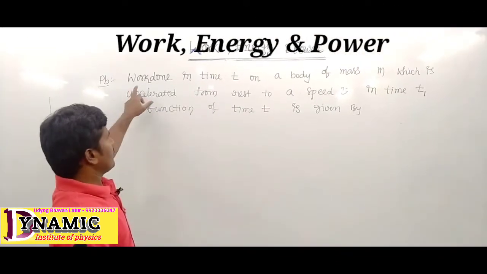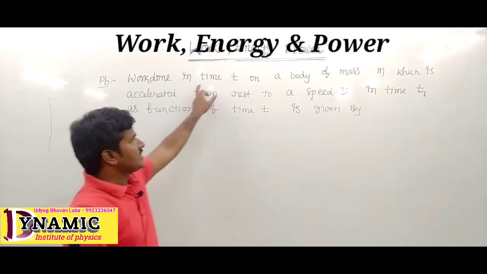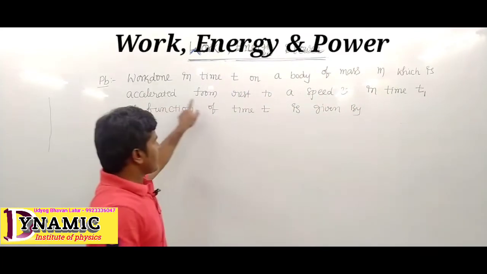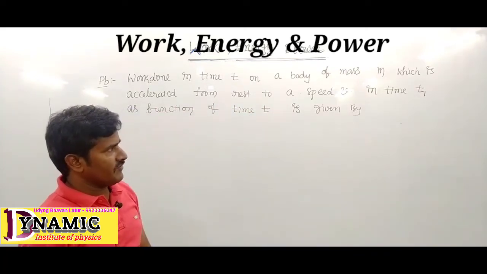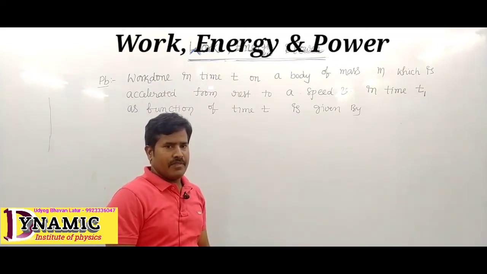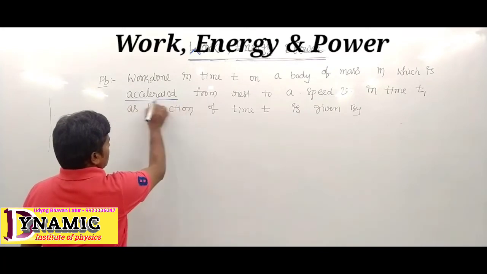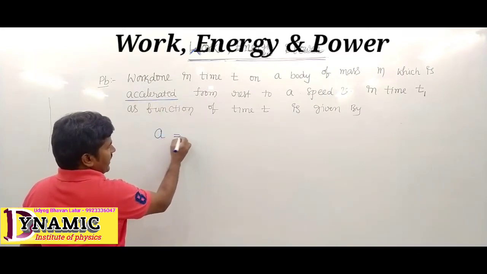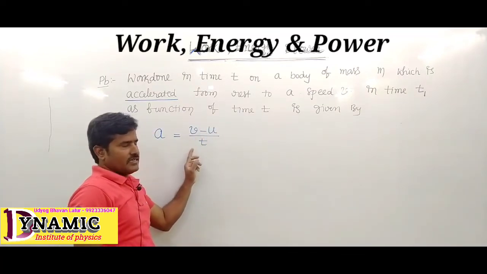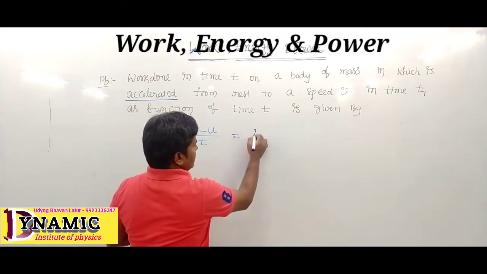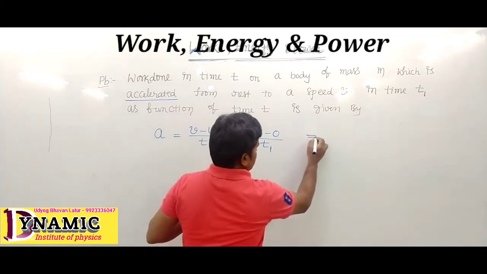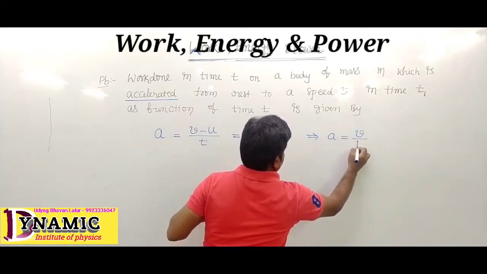In the given problem, find the work done in time t on a body of mass m which is accelerated from rest to a speed of v in time t1, as a function of time t. First calculate acceleration. You know that acceleration is written as v minus u upon t, the rate of change in velocity. So it is written as final velocity v, initial 0, and time t1, where a equals v upon t1, velocity by time.